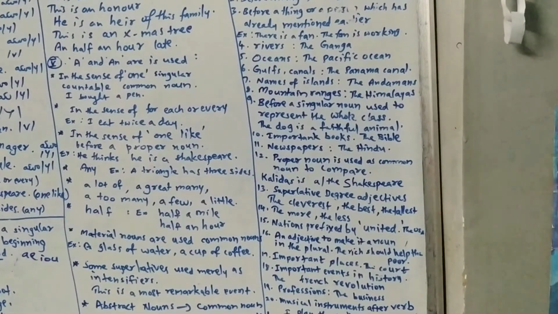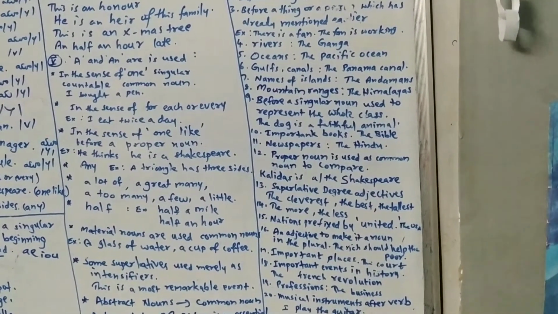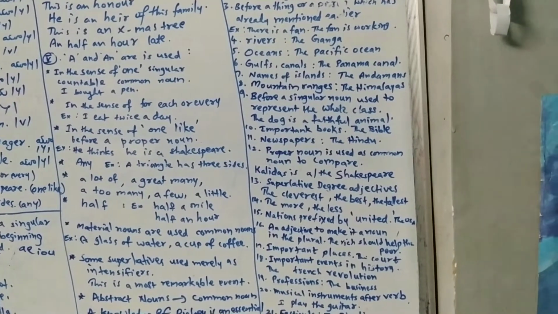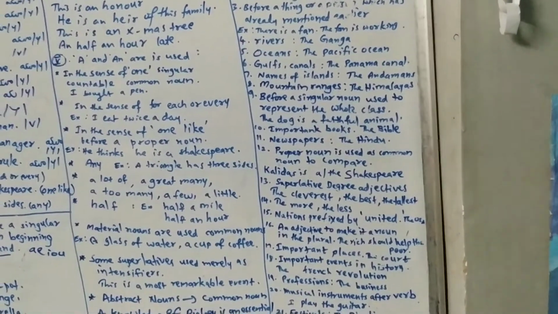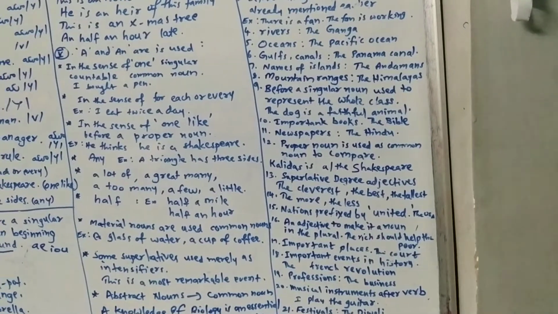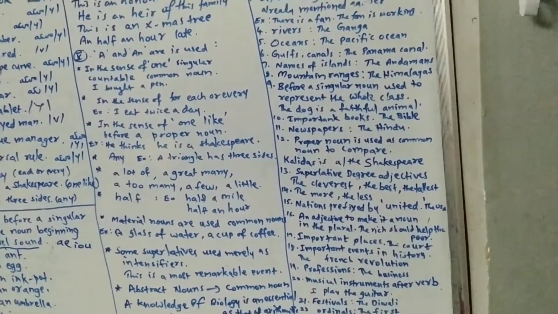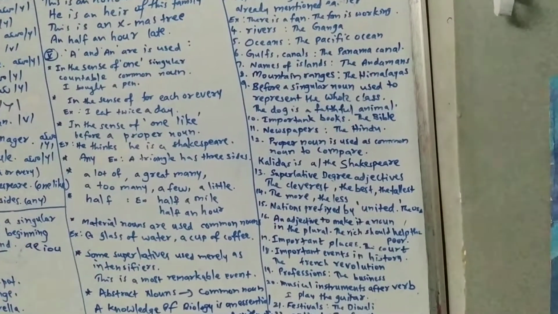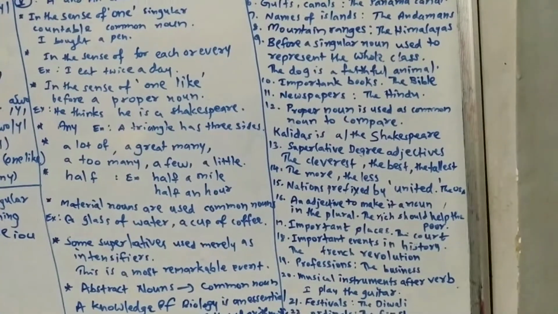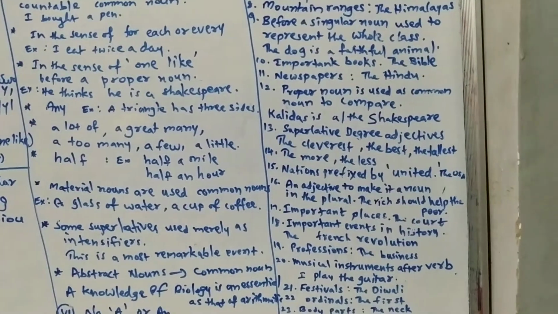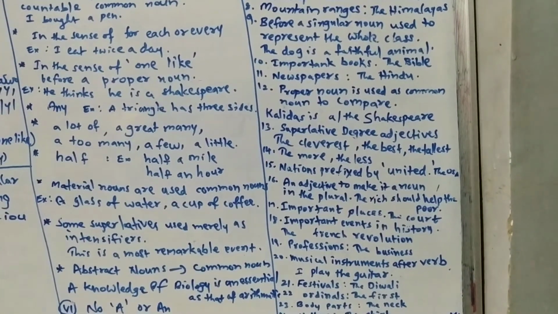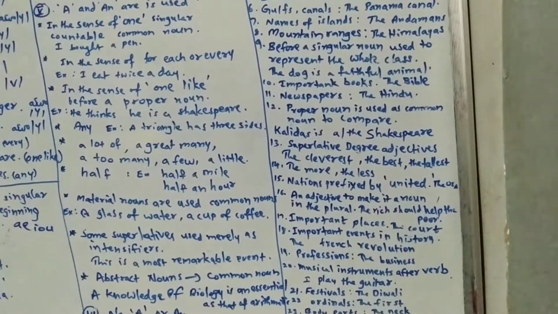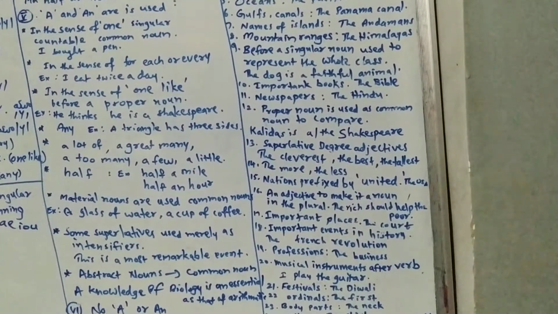And adjectives used to make a noun in the plural: the rich should help the poor. Important places: the court, the public park. Important events in history: the French Revolution, the Quit India movement, the First World War, the Second World War. Professions: the business, the army, the teaching. Musical instruments after the verb: I play the guitar. Play the guitar. I play the sitar. I like the sitar.